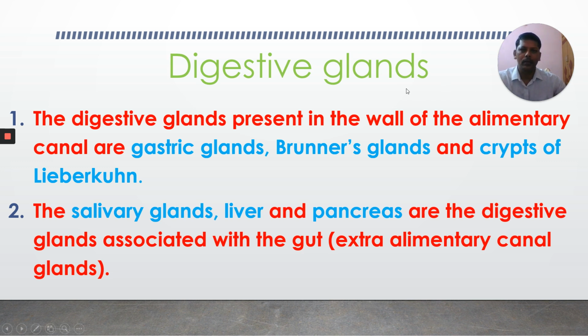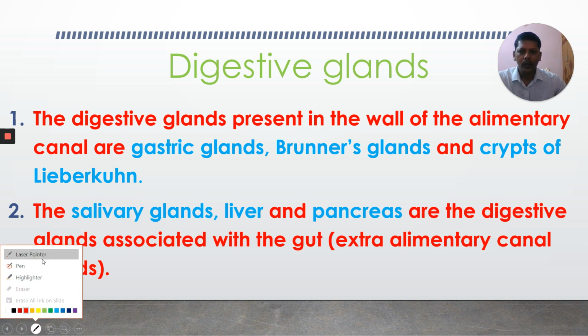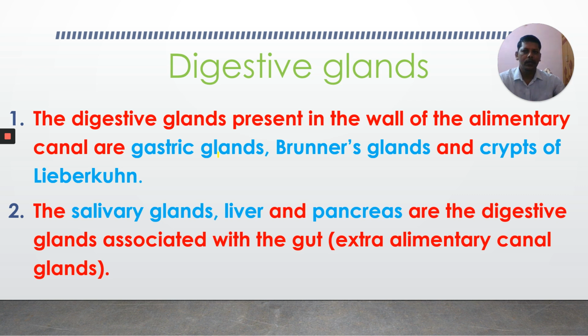So, digestive glands. The digestive glands are present in the wall of the alimentary canal. We have already learned the histology of the alimentary canal wall. Different types of tissues are present in the wall, and digestive glands are also present.